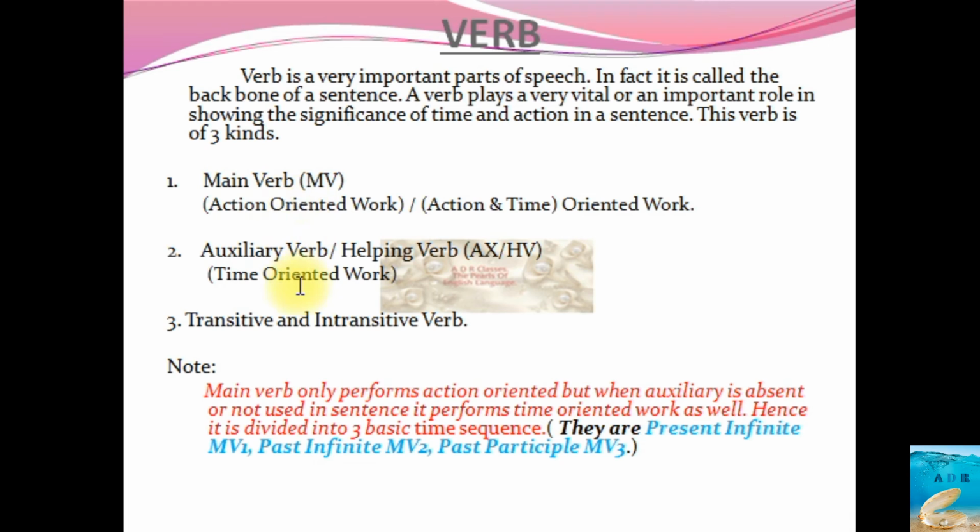Now we are moving on to the transitive and intransitive verbs. The verb which transfers its work from subject to object is called transitive verbs. The verb which doesn't transfer its work from subject to object is called intransitive verbs. Usually we see this kind of verbs in active and passive forms. All the verbs cannot be converted into active and passive. Some of the sentences only can be converted from active to passive. Those verbs which can be converted from active to passive are called transitive verbs. Those verbs which cannot be converted from active to passive are called intransitive verbs.